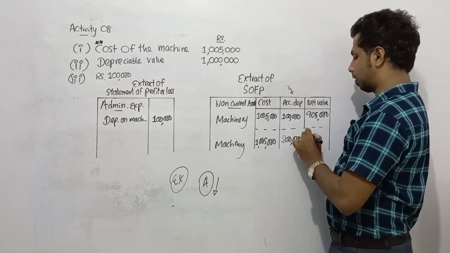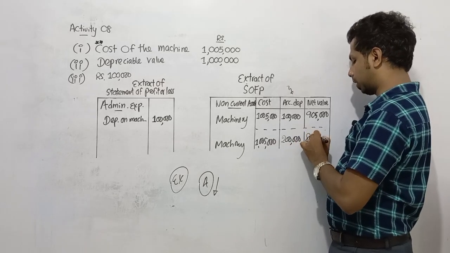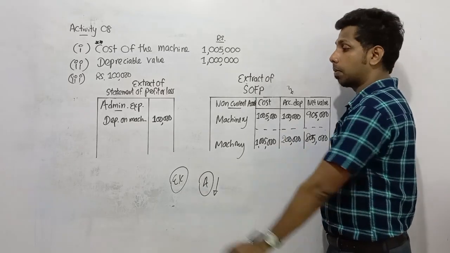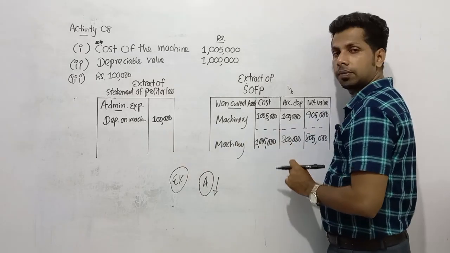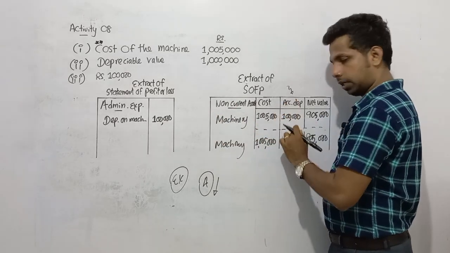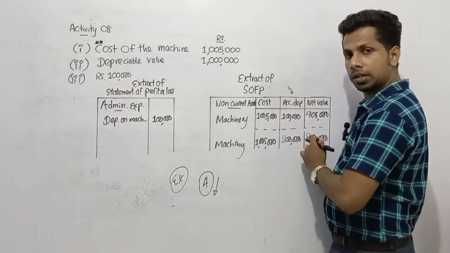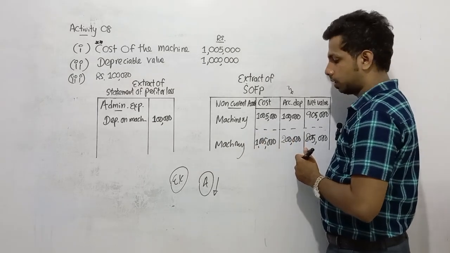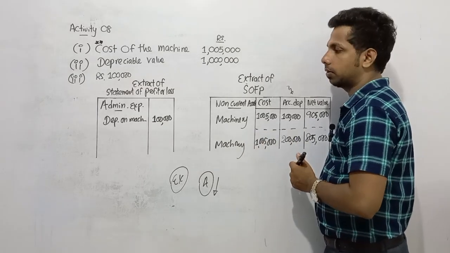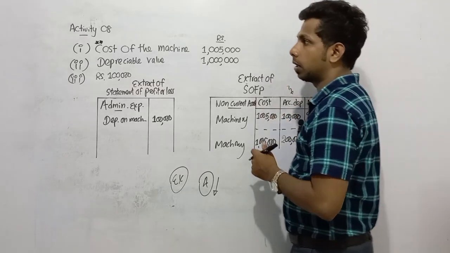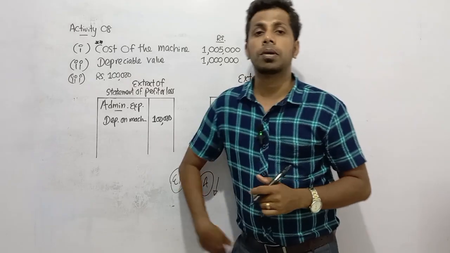And now at the end of the second year, asset value will be 805,000. So when you depreciate, asset value further decreases, and the net value gets decreased. Right? This is the second year SOFP. So you don't have to record it, dear children. However, keep that in mind. It is very important. So we completed activity number 8.